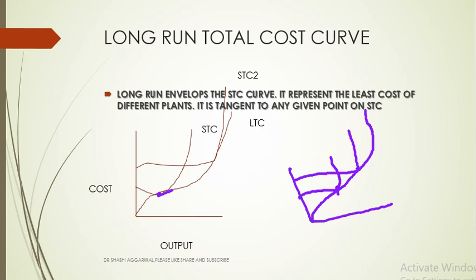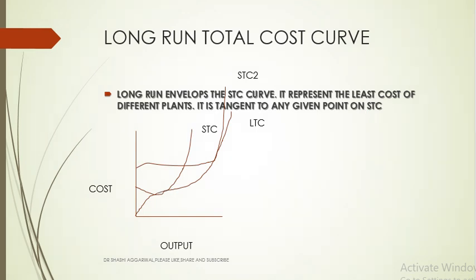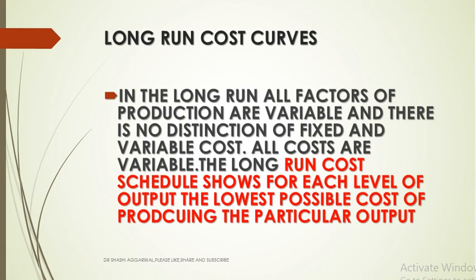And because it represents the least cost of different plants, as we see, the long run total cost starts from the origin, but the short run total cost does not start from the origin, because in the short run we have fixed cost also. When we are producing nothing, we still have to incur the fixed cost in the short run. In the long run, all the factors of production are variable, and there is no difference between fixed and variable cost. All costs are variable. The long run cost schedule shows for each level of output the lowest possible cost of producing that particular output.